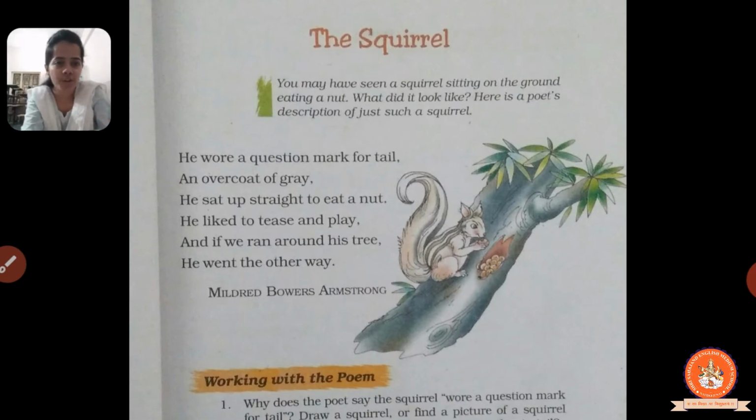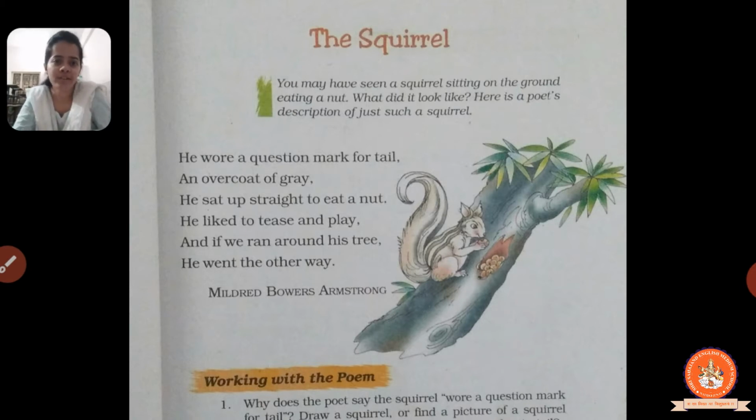He wore a question mark for tail, an overcoat of grey. He sat up straight to eat a nut. He liked to tease and play. And if we run around his tree, he went the other way.